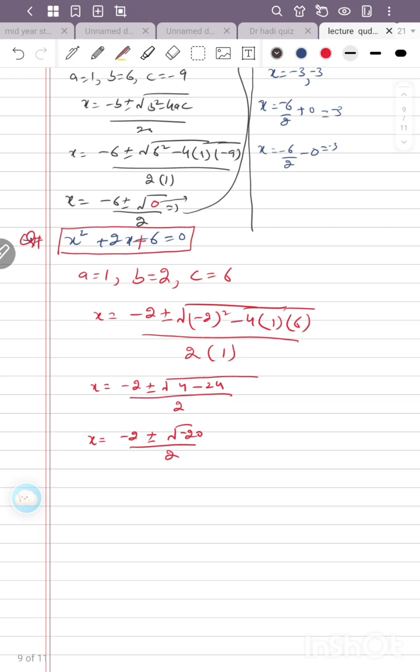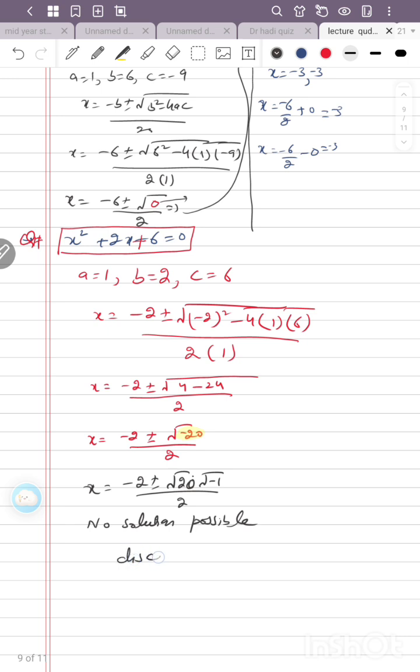So this is our key part. The discriminant is negative, so there is no solution possible. If you solve it more, there is still no solution possible. We write it here: it is an imaginary number, plus minus the square root of 20 times the square root of minus 1. So no solution possible. We write it: no real solution possible.